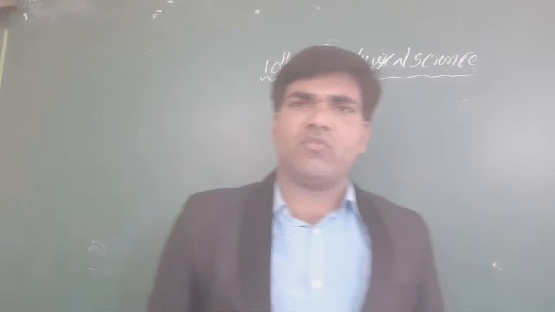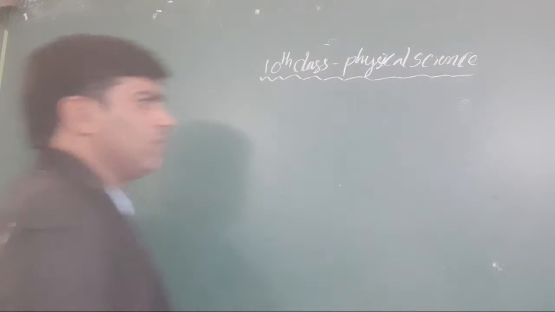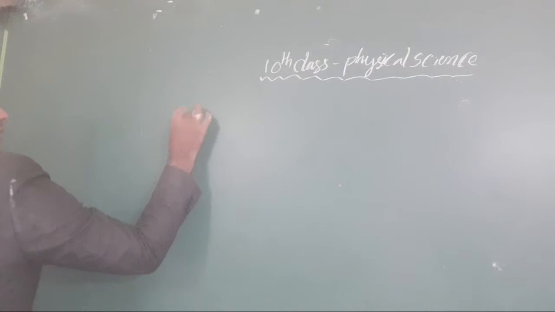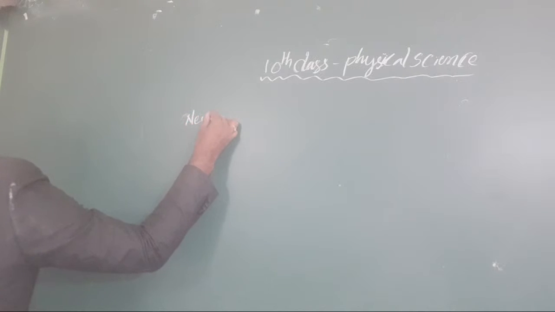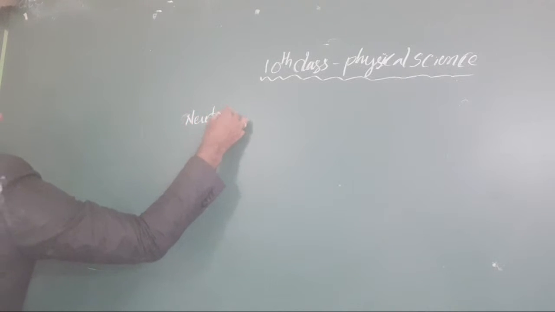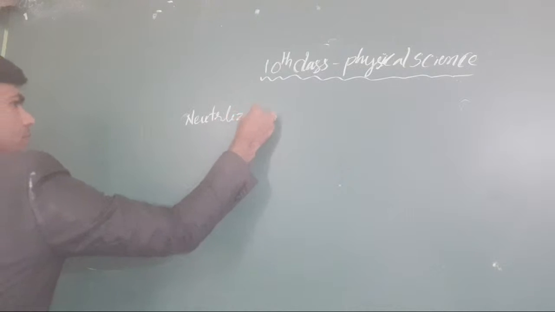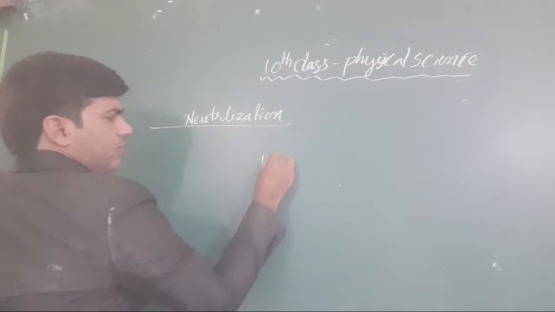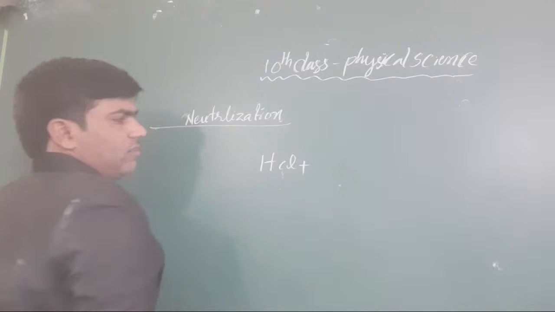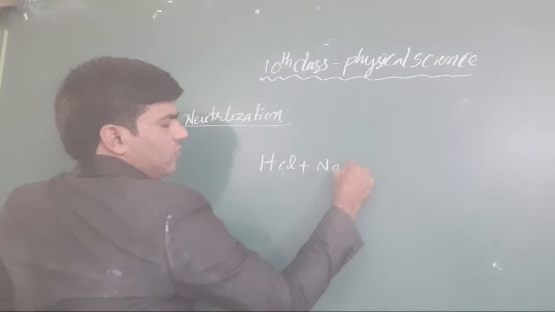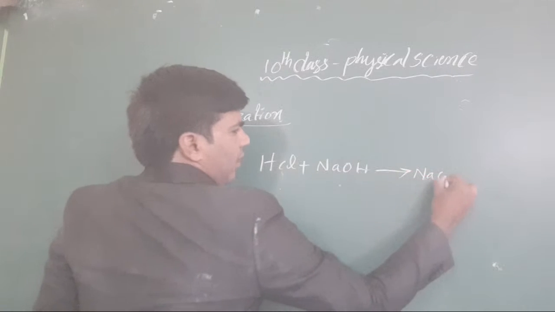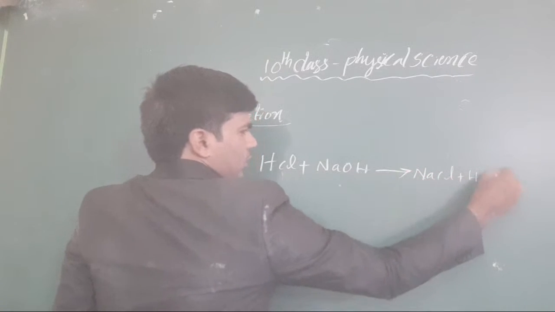Now, what did you understand from this equation? This is the neutralization equation. In this neutralization, you take HCl, it combines with NaOH, and it gives NaCl and water.